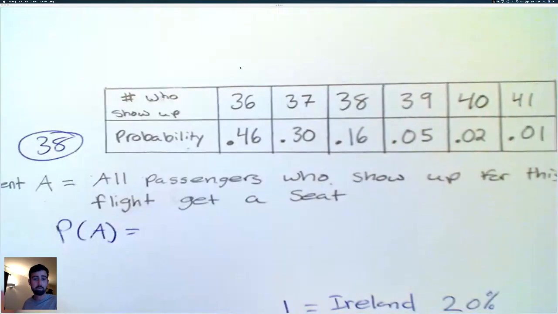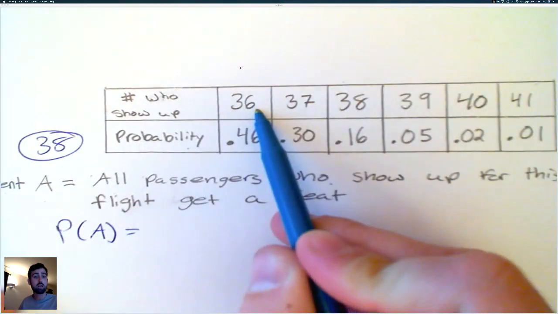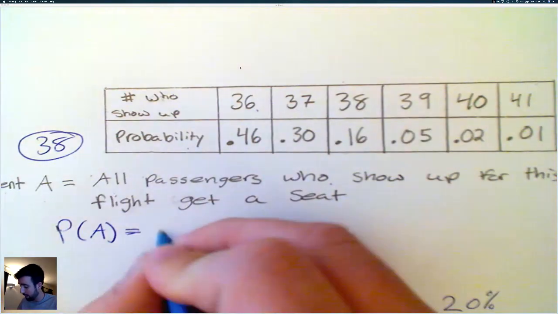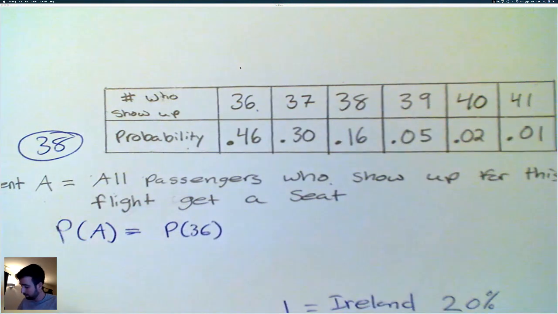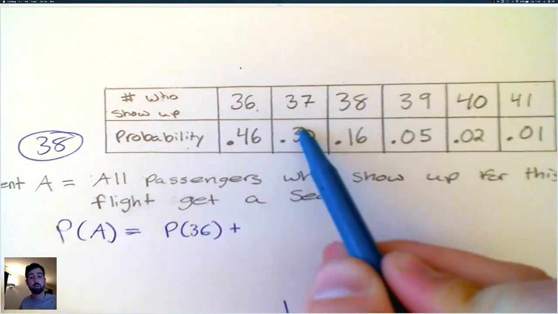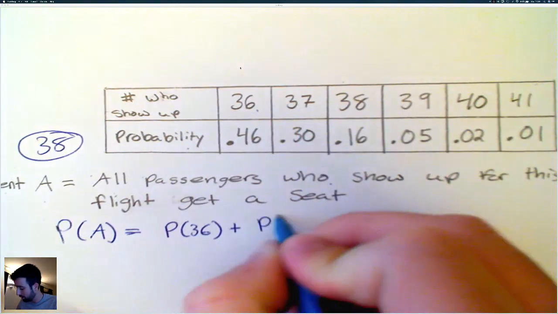Well, this holds 38 people. So if 36 people show up, will they get a seat on the flight? Will everyone get a seat on the flight? The answer is yes, they will. So we want to add the probability that 36 people show up, plus, well, if 37 people show up, they will also get a seat on the plane. So that's plus the probability that 37 people show up.